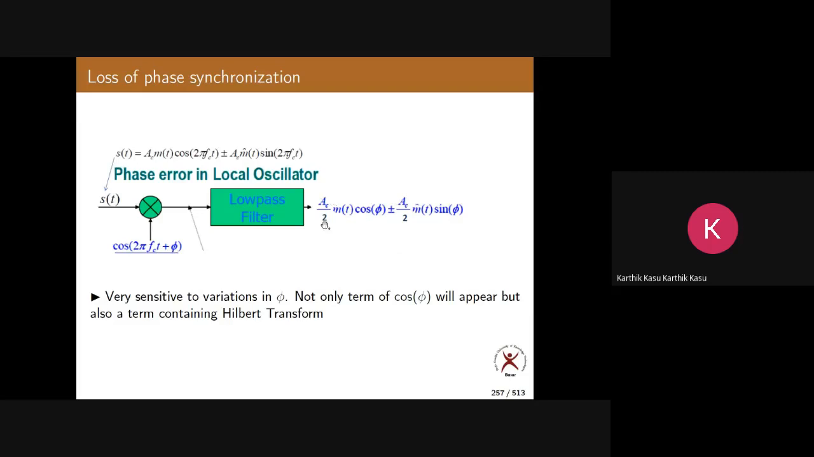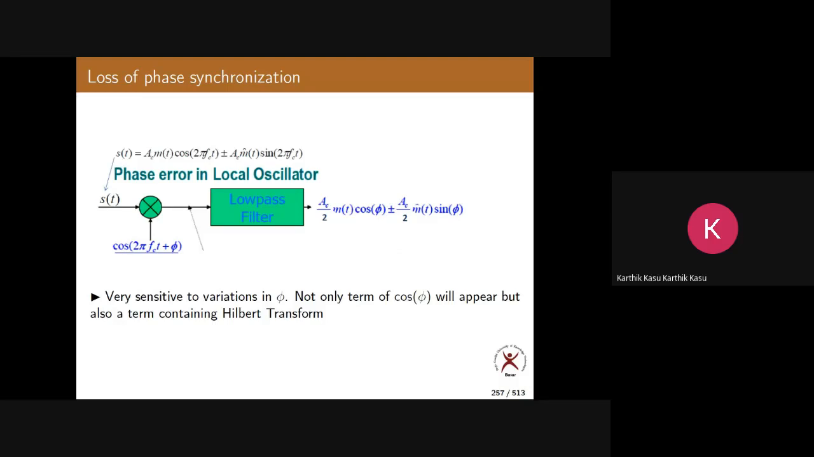Now what do you get here as output? You get like this: AC by 2 m of t cos phi plus or minus AC by 2 m hat of t sin phi. Okay. So you are getting some distortion here. Now in DSBSC, what do you get? You get only this term. If you remember properly, only this first term. Is it okay, all of you? AC by 2 m of t cos phi you get